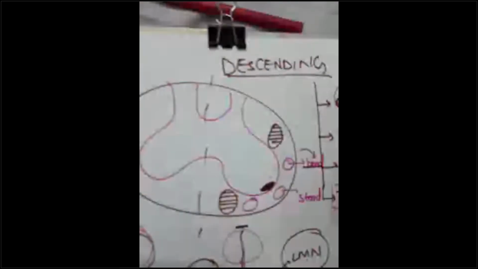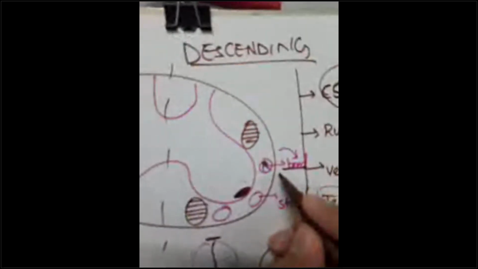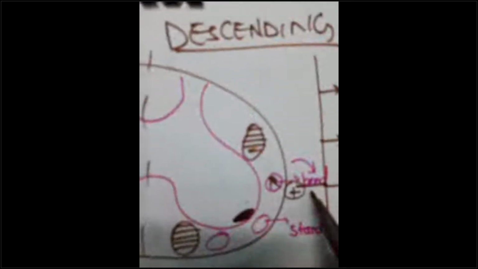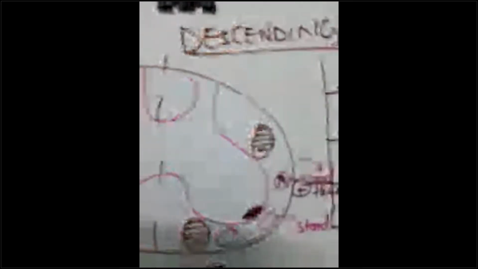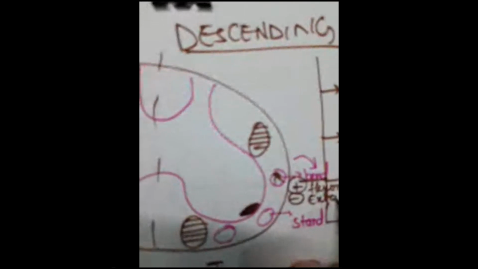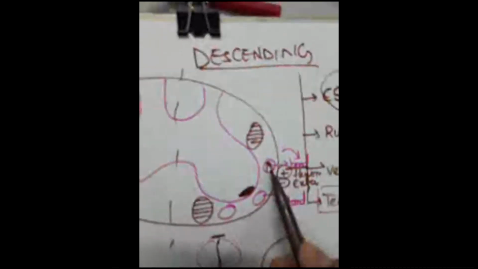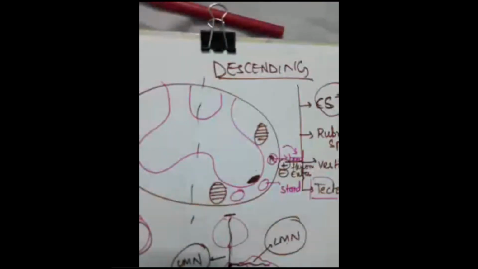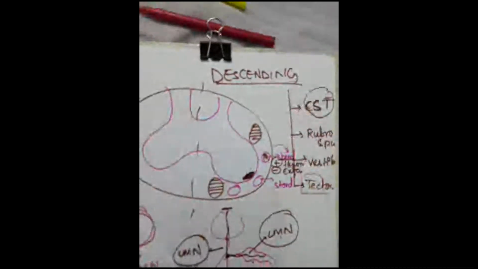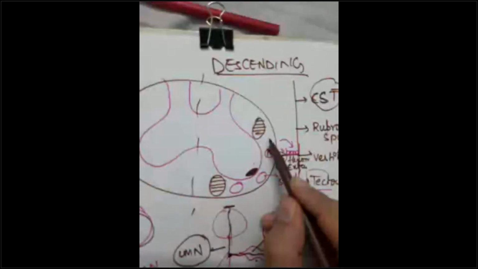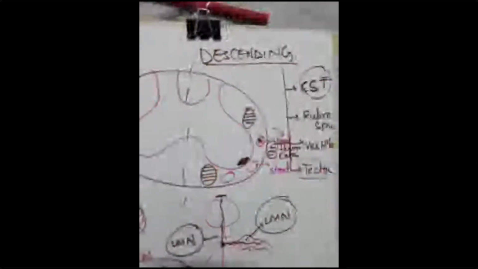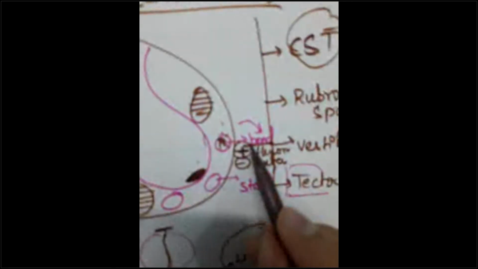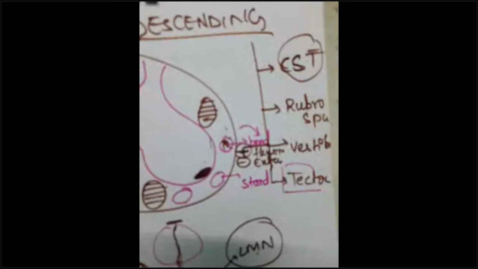So the rubrospinal tract facilitates the flexors. Plus means facilitation. It facilitates the flexors and inhibits the extensors. So in the answer, you have to write that the rubrospinal tract is an upper motor neuron arising in the red nucleus in the midbrain. Where is the red nucleus? Yes, it is in the midbrain. From the midbrain, it comes down as the rubrospinal tract in the lateral column of the spinal cord. What is its function? It is helping you to bend, helping you to sit. So flexors are facilitated and extensors are inhibited. This is what I want to say.